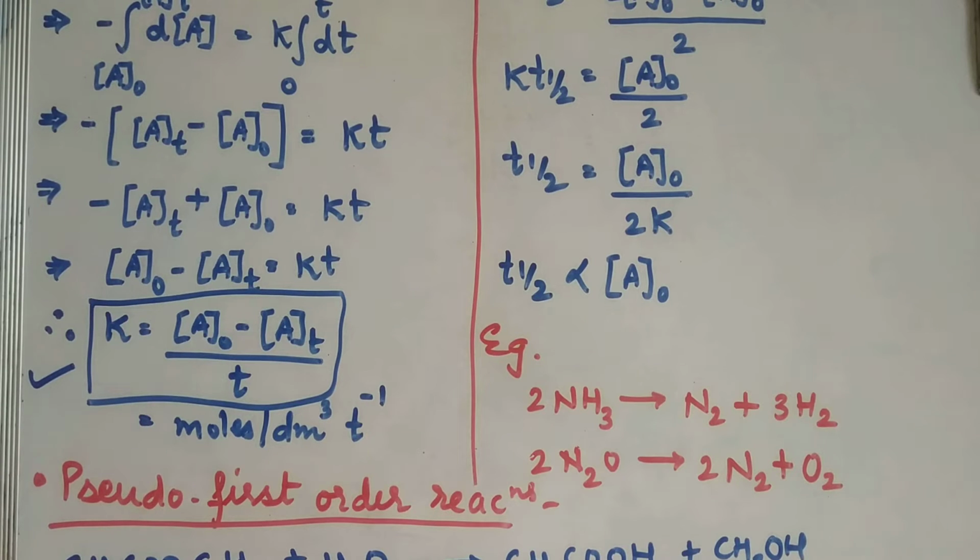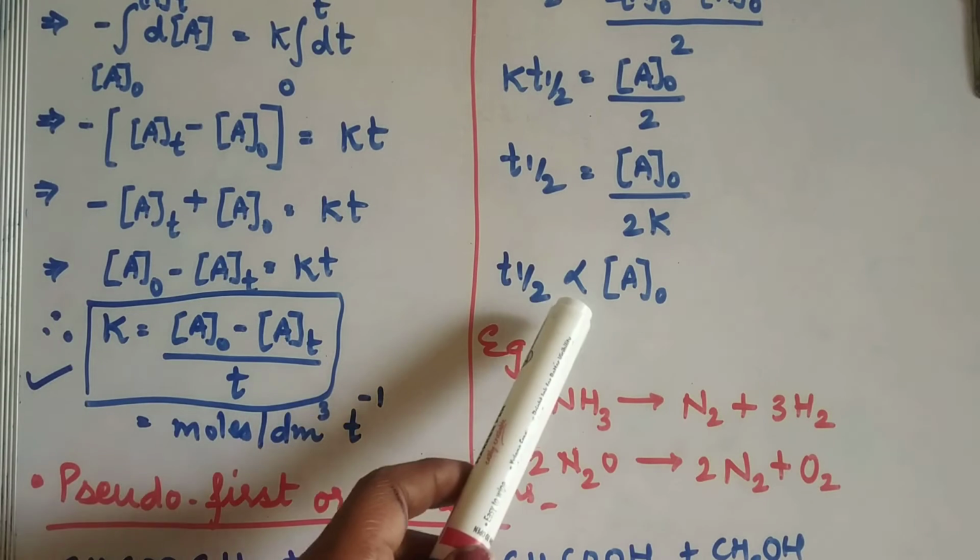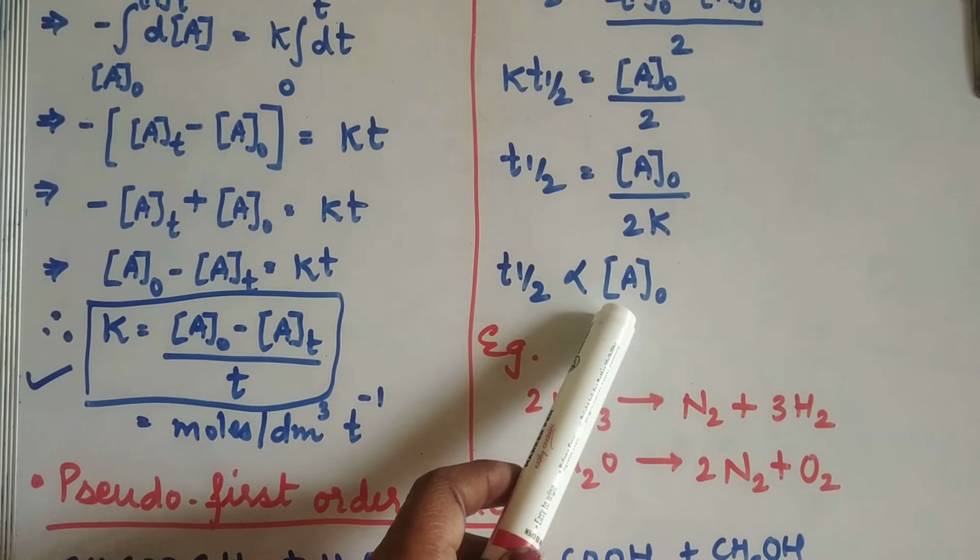In last video the audio was clear to you, but the reactions were not visible to you. To just make it clear in this video. At the same time, I showed you T half. T half is proportional to concentration of A0.